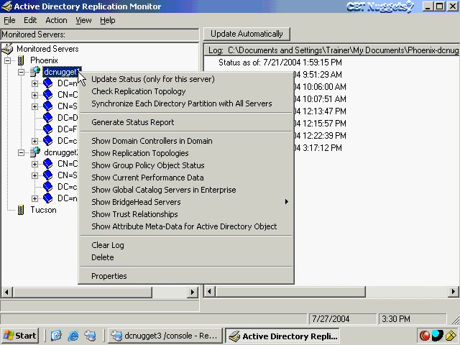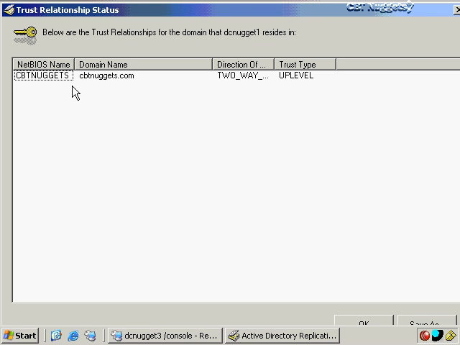And then I can go back down here and look at trust relationships. Now I have a trust relationship with another domain called CBT Nuggets, and it's part of the same forest, that's why it appears here, and it shows us that it is a two-way trust relationship.